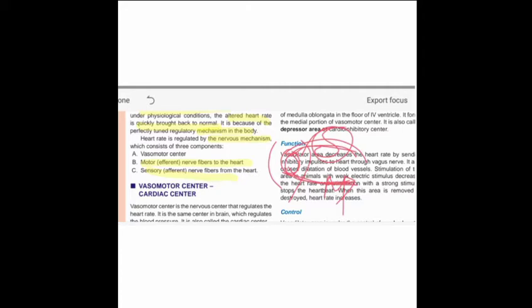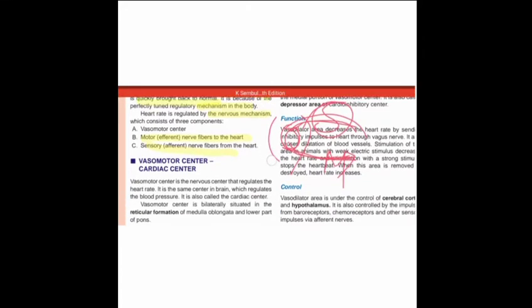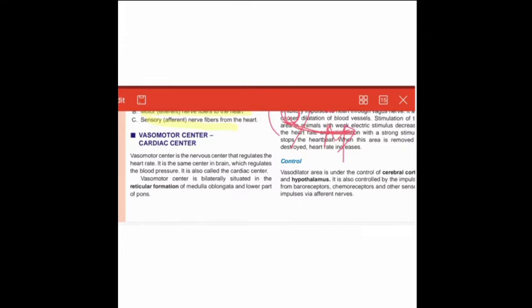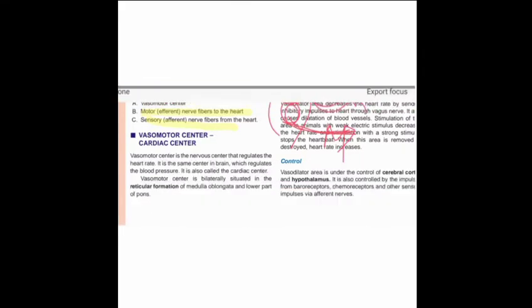In this way we discussed the vasomotor center. Now we will discuss the regulation of the vasomotor center, how the vasomotor center regulates blood pressure. The vasomotor center regulates blood pressure by means of a nervous center. So how does this happen?